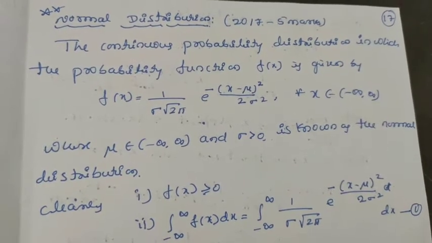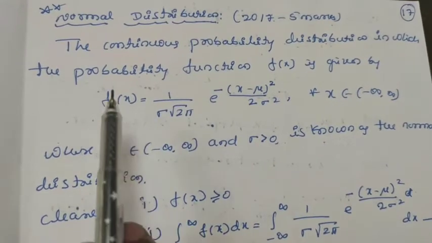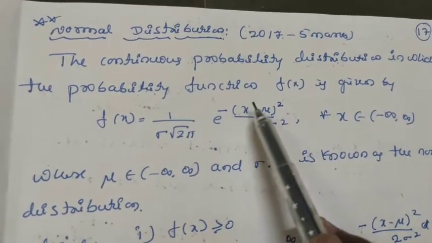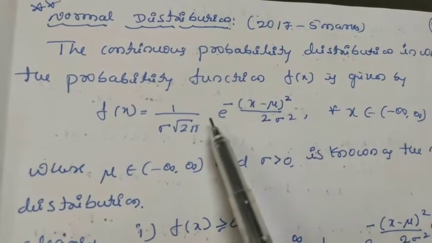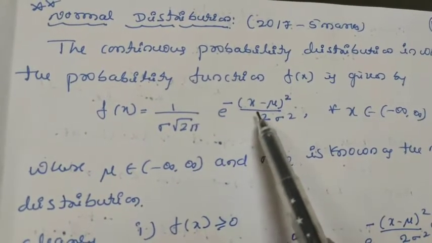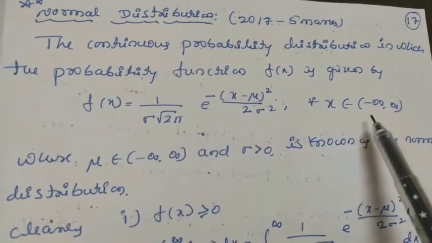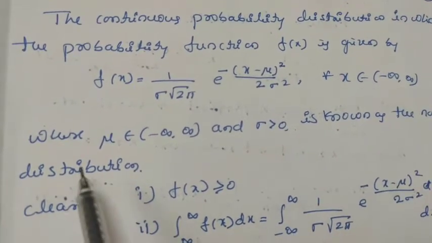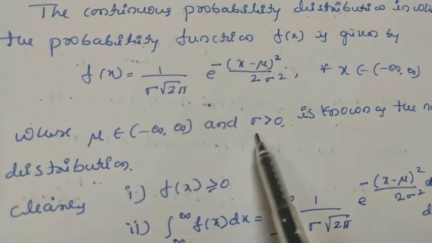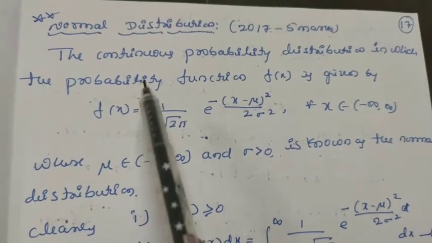This is probability. In this, let us take the normal distribution. Let us take the definition of a normal distribution. The continuous probability distribution in which the probability function f of x is given by f of x equals 1 by sigma under root of 2 pi e raised to minus (x minus mu) whole square divided by 2 sigma square, for all x belonging to minus infinity to plus infinity, where mu also belongs to minus infinity to plus infinity, and sigma is greater than 0, is known as normal distribution. This is the definition of a normal distribution.